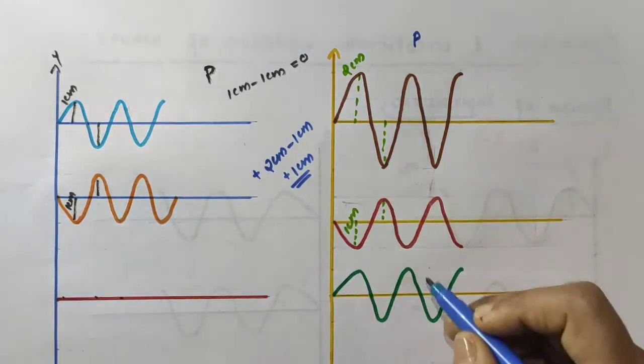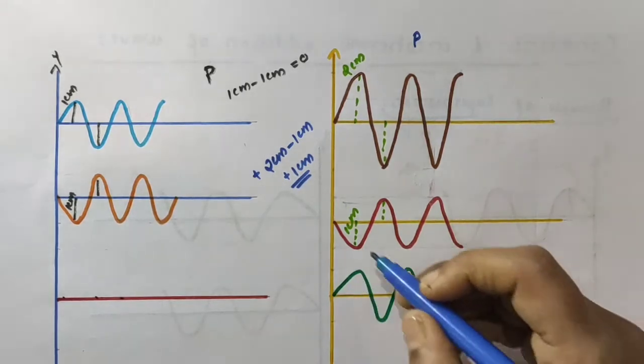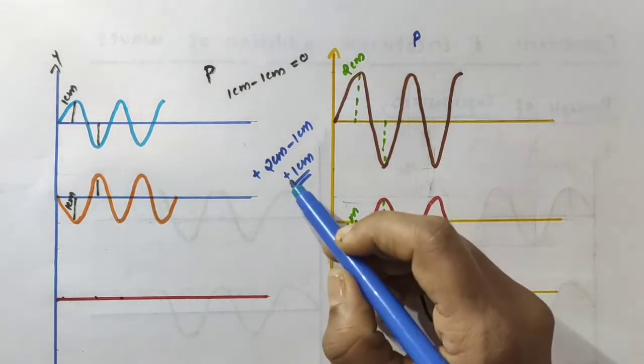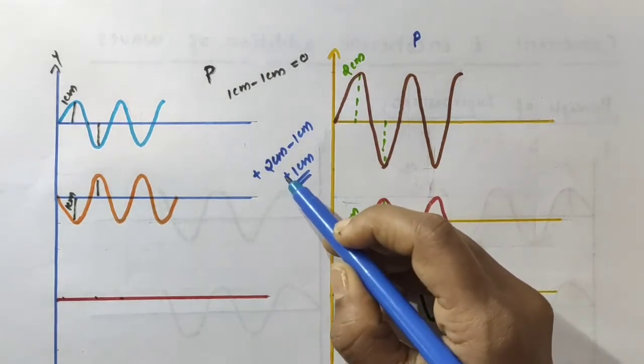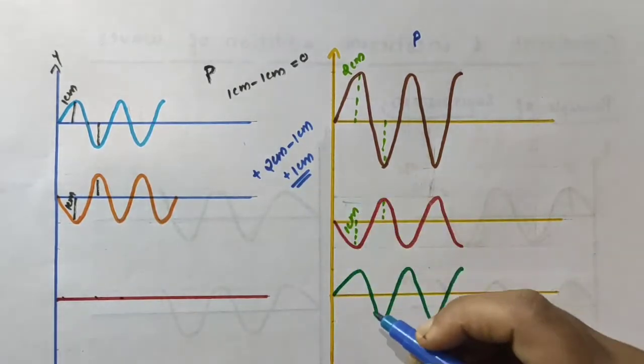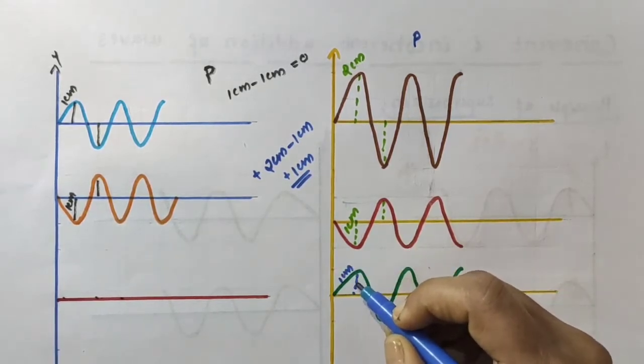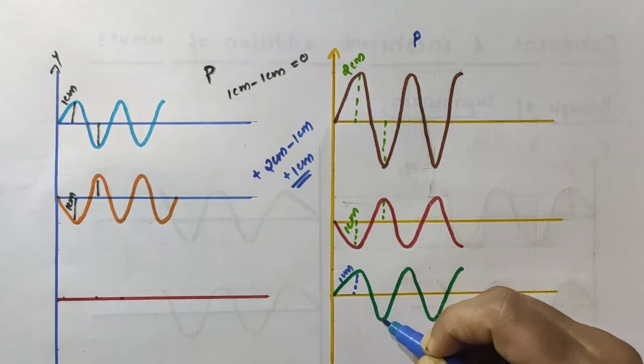So, here we have the resultant wave. See, this is the resultant wave. Here you see 2 cm up and 1 cm down. So, the resultant wave will have an amplitude of 1 cm. This is positive, no? So, above the mean position. Above the mean position and having an amplitude of 1 cm, we will have a resultant wave like this.